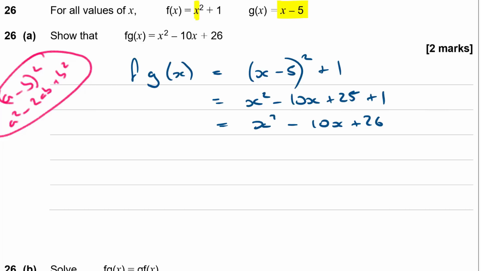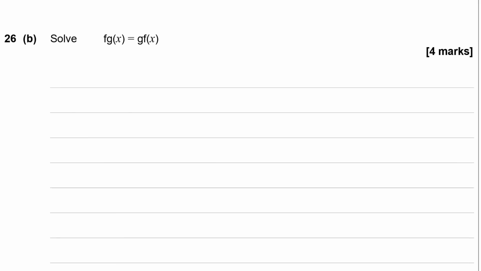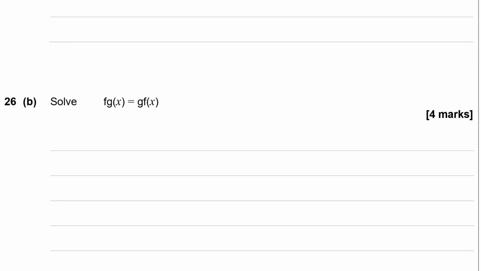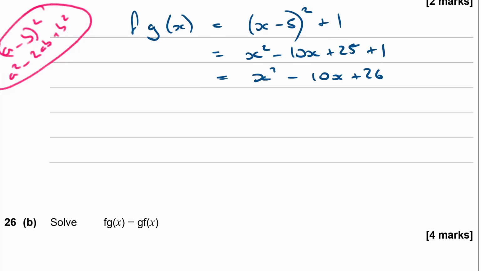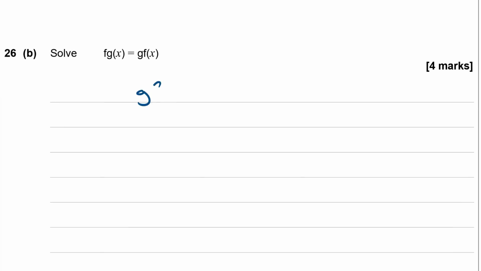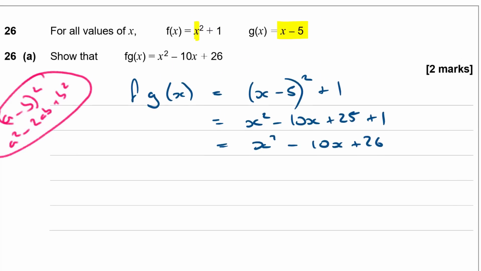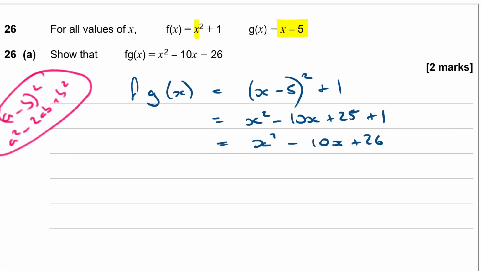So, done. Now part B says solve fg of x equals gf of x. Okay, so we've already worked out what fg of x is. What's gf of x? So gf of x is equal to, well, we take our function f of x and we feed it into our g of x. So this time round, our x is here and we're going to replace it with this expression.